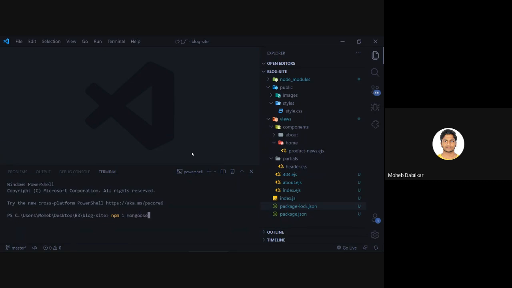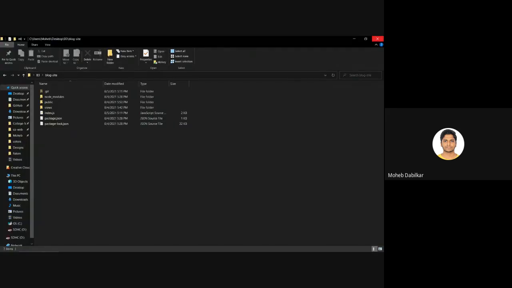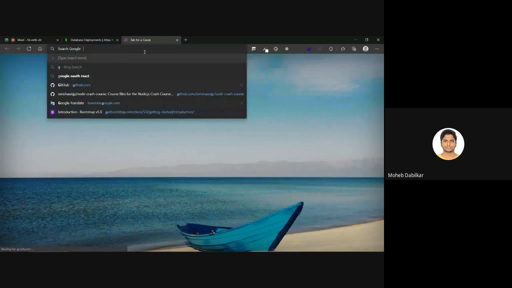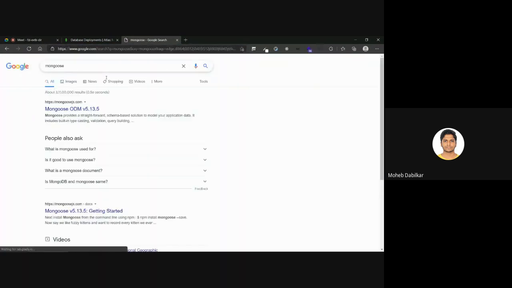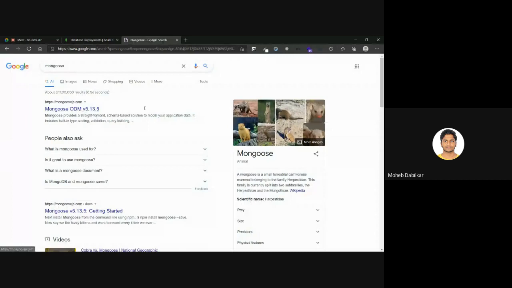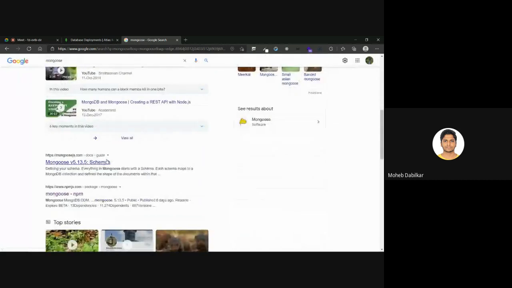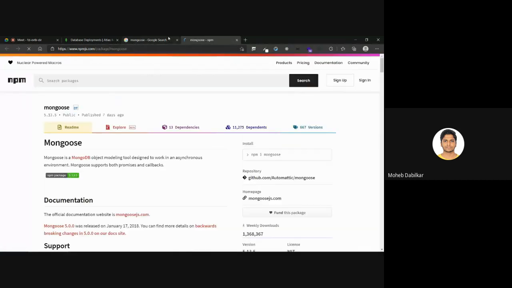Okay, so this is a package for MongoDB, and what it does is, we'll go to Google and go to mongoose. Okay, so this is mongoose JS. Chalo.